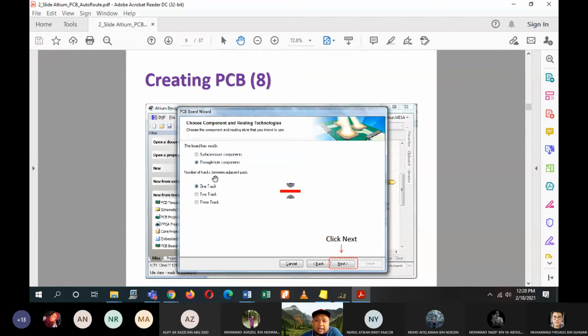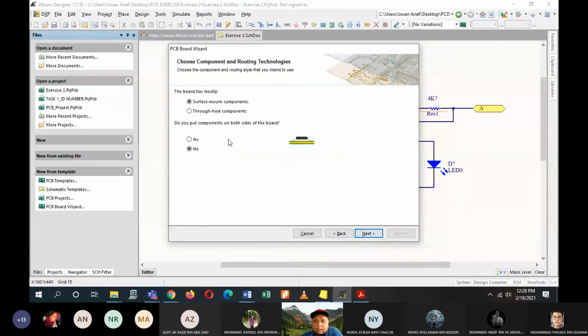We have through-hole, and then the number of tracks between pads. So we are using through-hole, which means it is like this. Surface mount is like this, meaning that it is not going through your board. The component pins will only be placed on the board and then you solder them. But for through hole, you are creating holes on your PCB board, and letting the pins get through. Then you solder it from below. So we choose through hole components, and number of tracks, make sure 1.